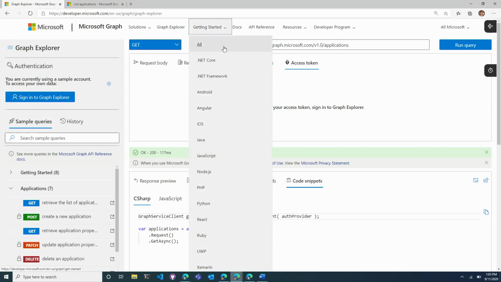And the easiest way to get started is to choose the language of your choice and go through our tutorials and our getting started experiences. So that's how easy it is. 1, 2, 3. Go to graph.microsoft.com, become best friends with Graph Explorer, and get started in the language of your choice.